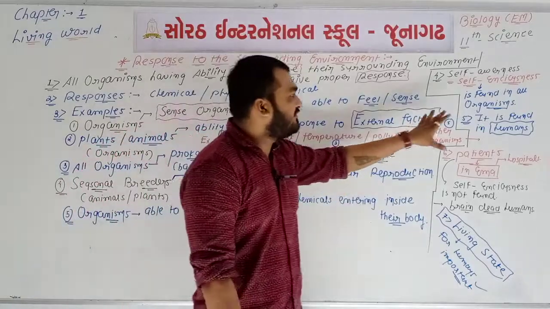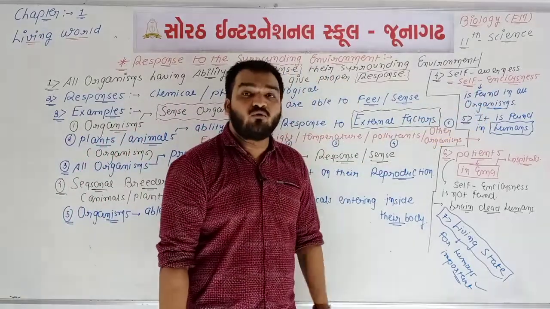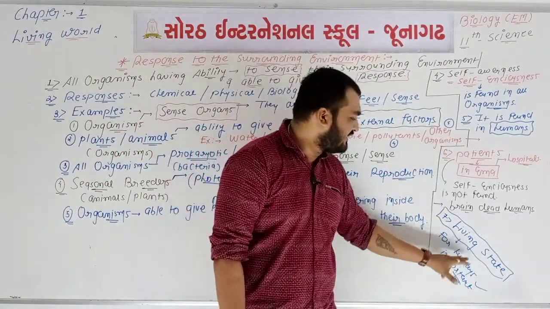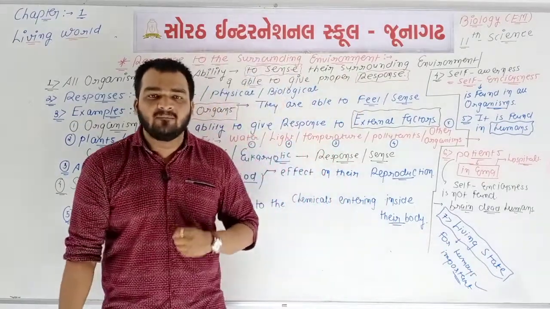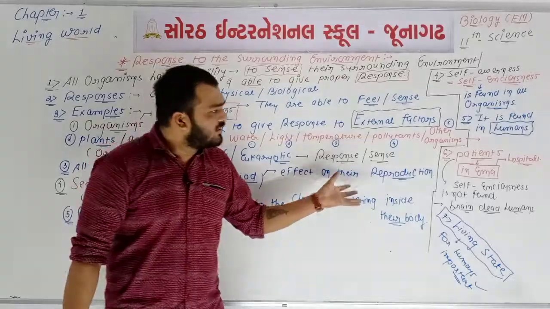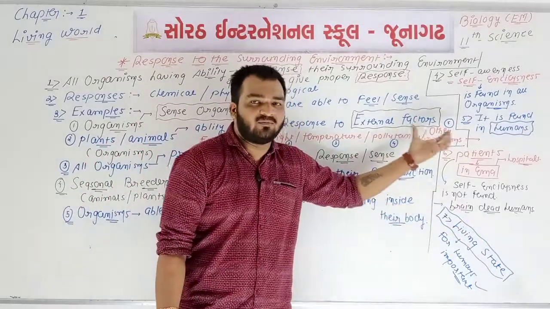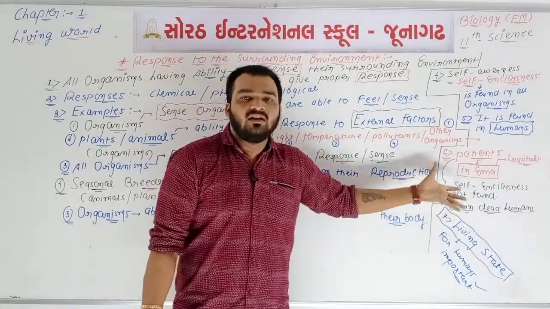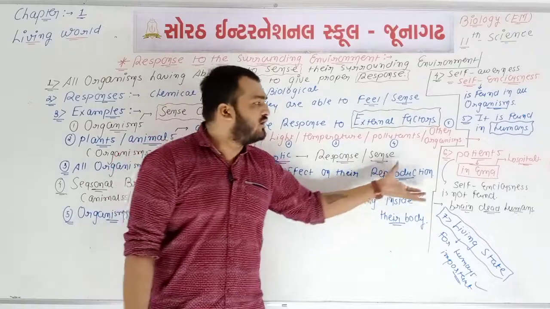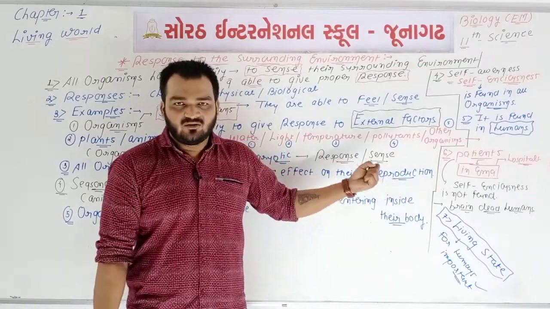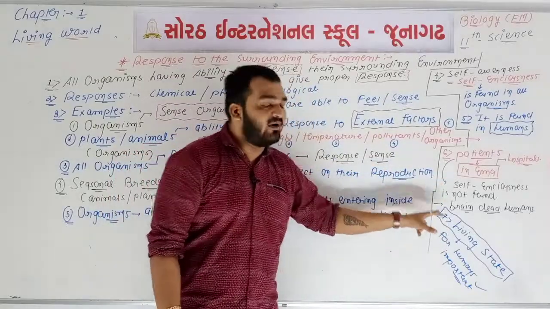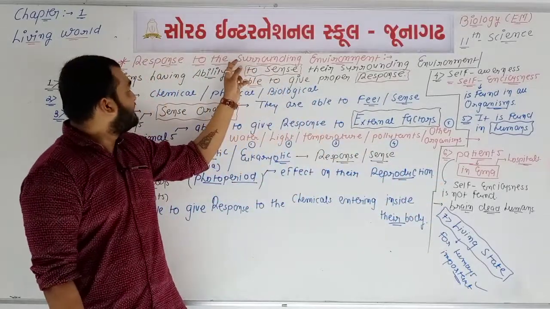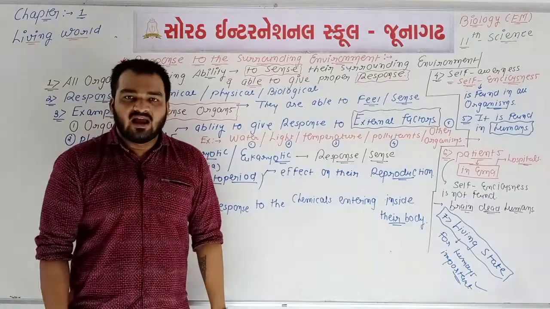In the second concept we talked about self-consciousness, and in the third concept we talked about how the living state is very much important for humans. These 3 concepts are different, but according to your textbook they are included in one paragraph. So we include all 7 points in a question having the title response to the surrounding environment.